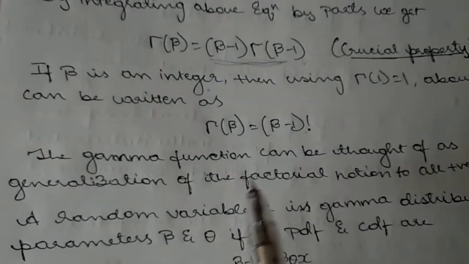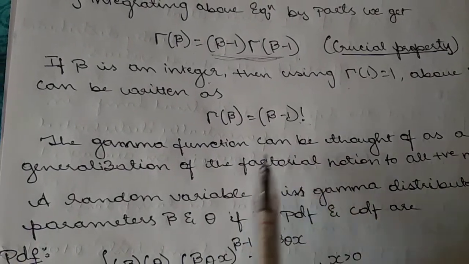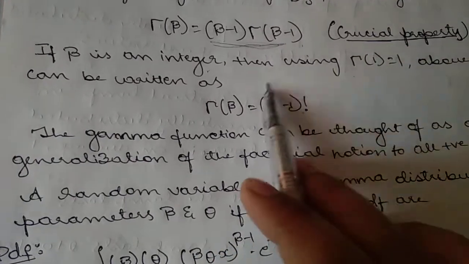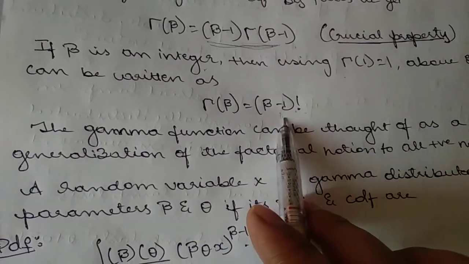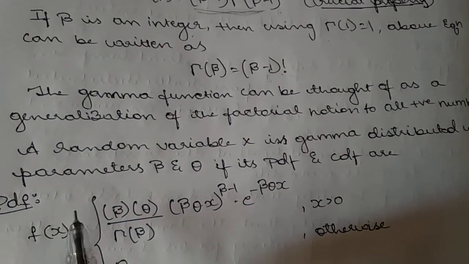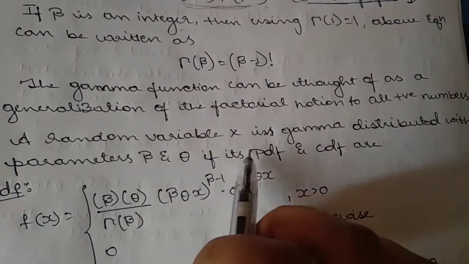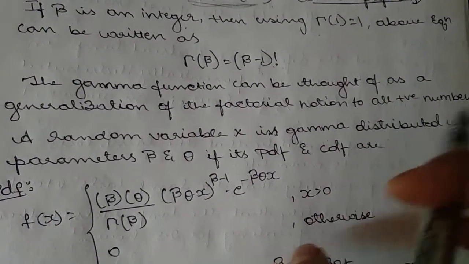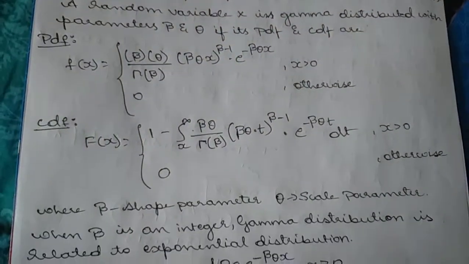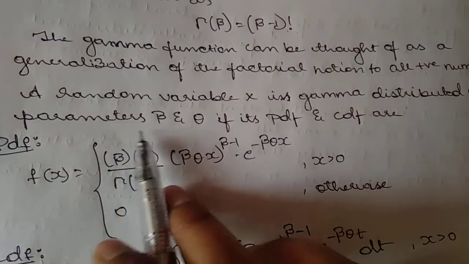Using this factorial, you can say the gamma function can be thought of as a generalization of the factorial notation for all positive numbers. Here we always have distributions with respect to random variables. Here also a random variable x is gamma distributed with the parameters beta and theta. One is the shape parameter and the other is the scale parameter. Beta and theta, shape and scale parameter.